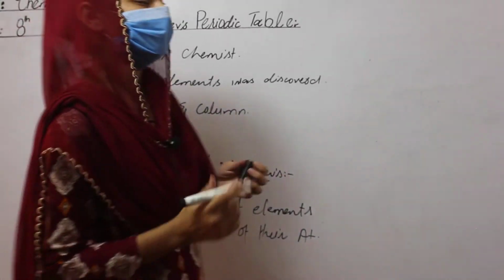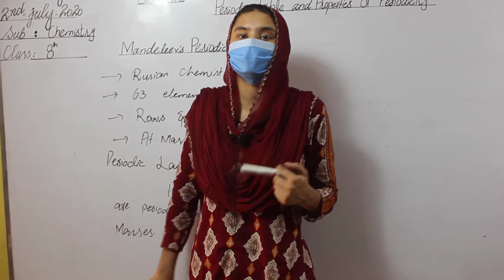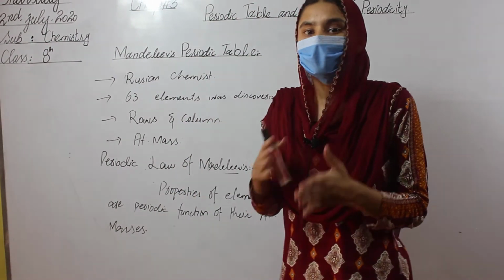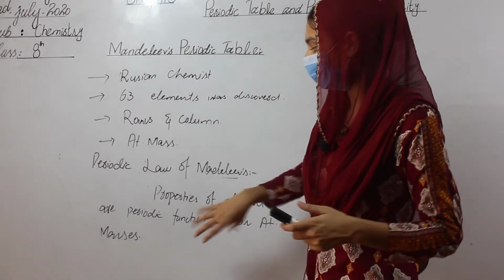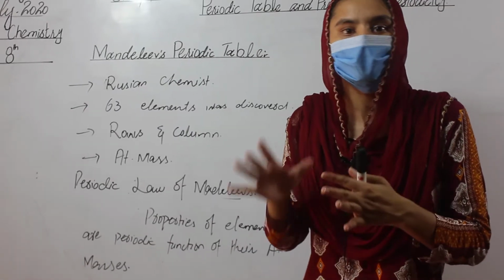Because Mendeleev took the base as the atomic mass of the elements, when he gave a law of his work, he said that the properties of the elements are the periodic function of their atomic masses.